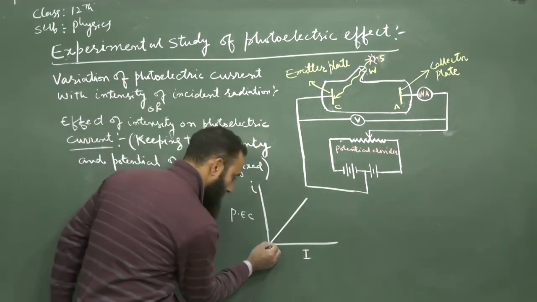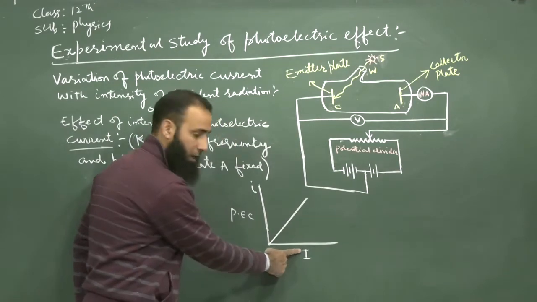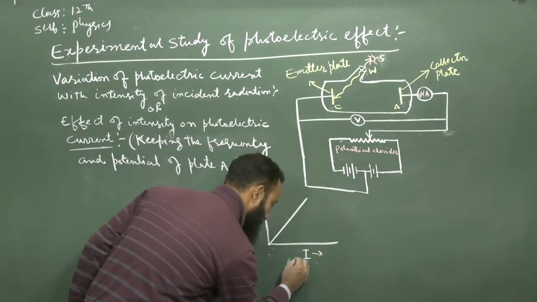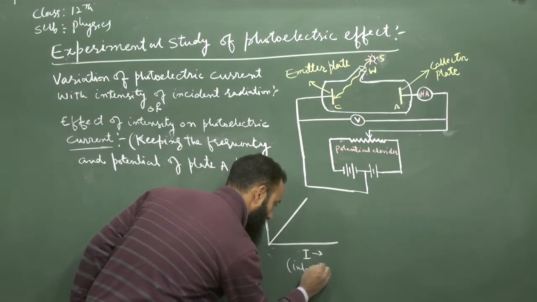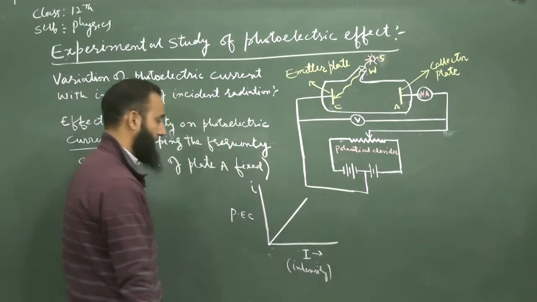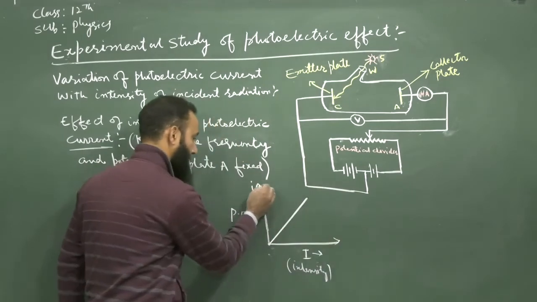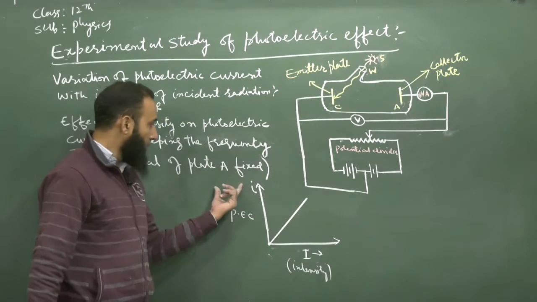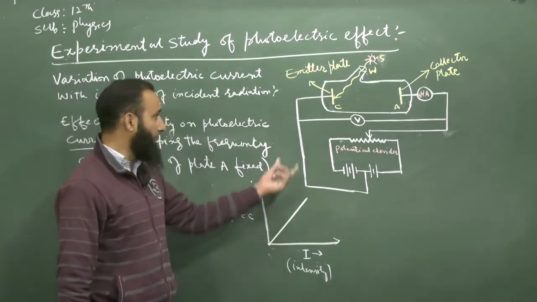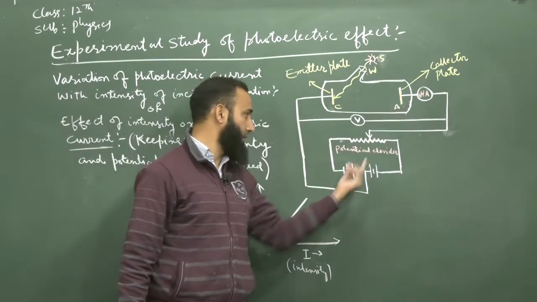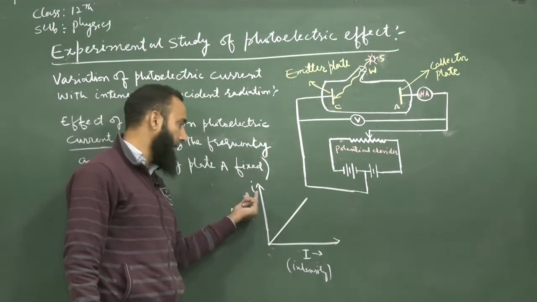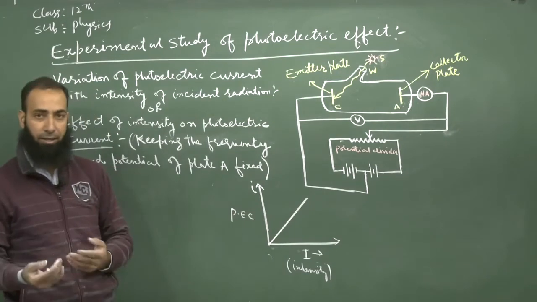This is the intensity of the incident radiation, and here we draw the photoelectric current. So keeping the frequency and the potential of plate A fixed, when we increase the intensity of the incident radiation, it has been found that the photoelectric current also increases.